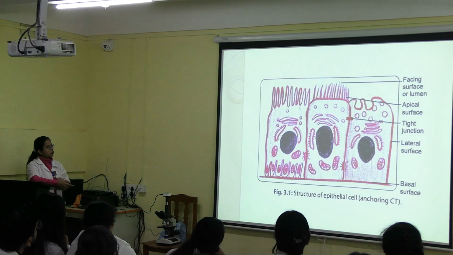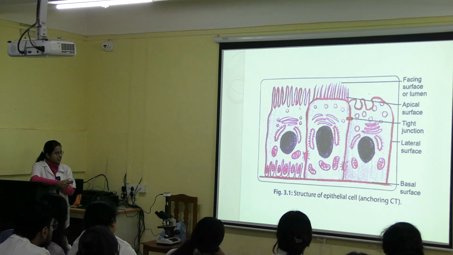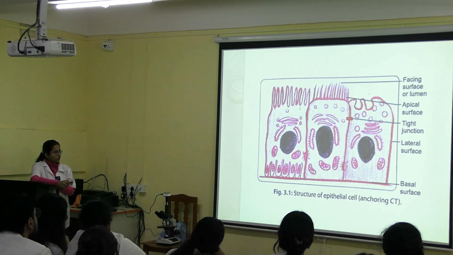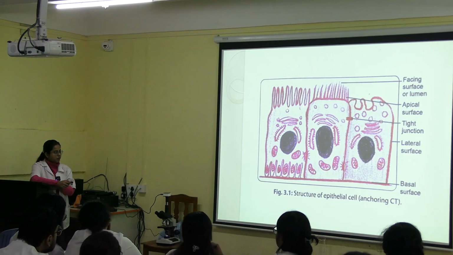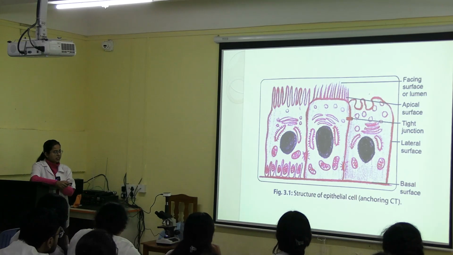Now, surfaces or domains of epithelial cells. A single epithelial cell will have 3 surfaces. This is the apical surface, facing the outer environment. This is the basal surface, which is lying on the basement membrane. And this is the lateral surface, which is attached with the subsequent epithelial cells.